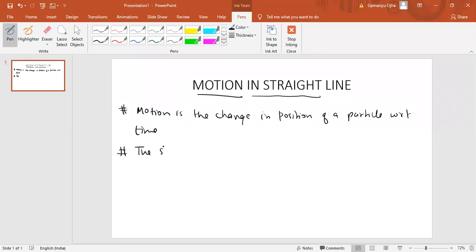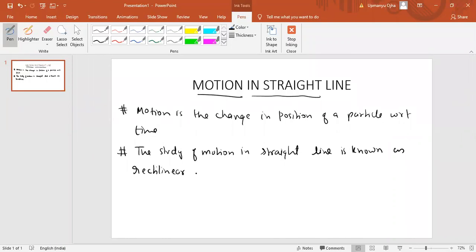The study of motion in a straight line is known as rectilinear motion. Rectilinear means if the particle is moving in a straight line, then we say it is rectilinear motion.